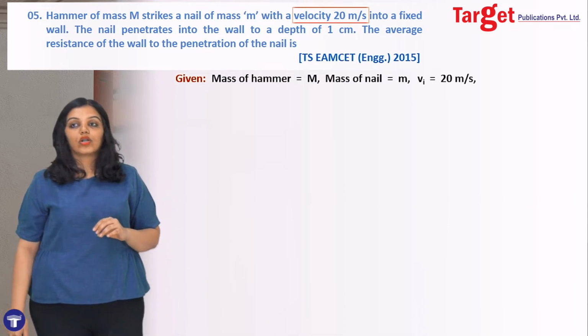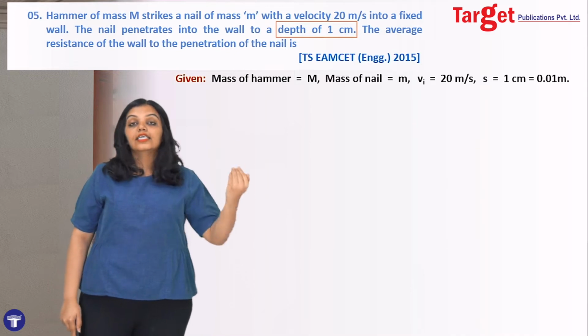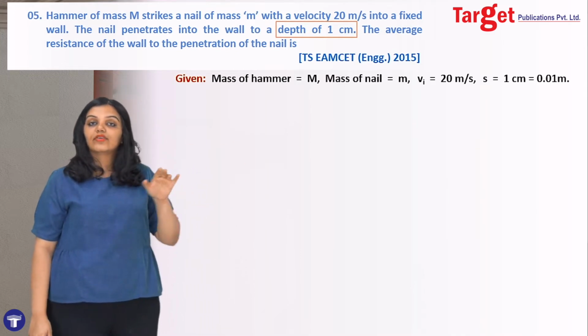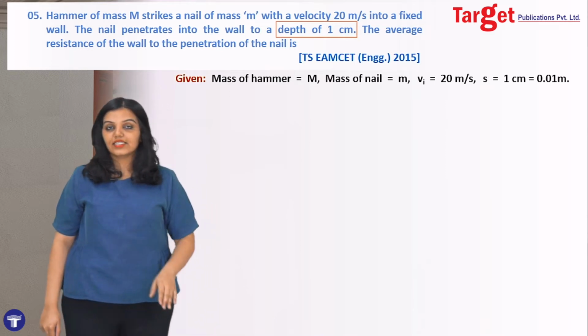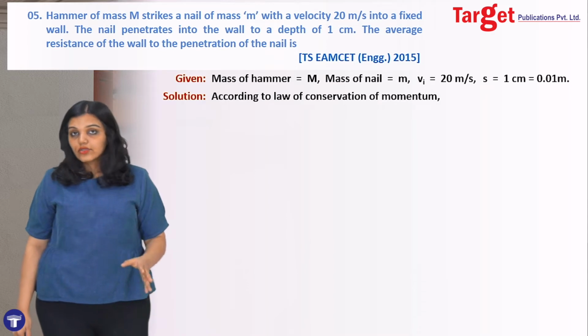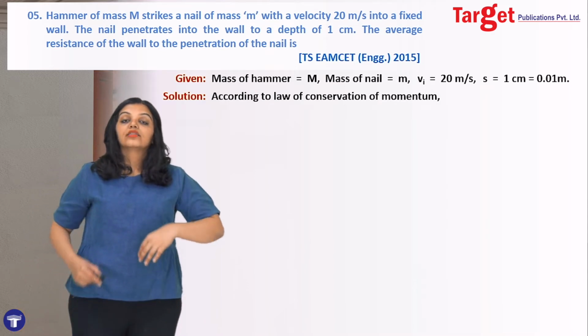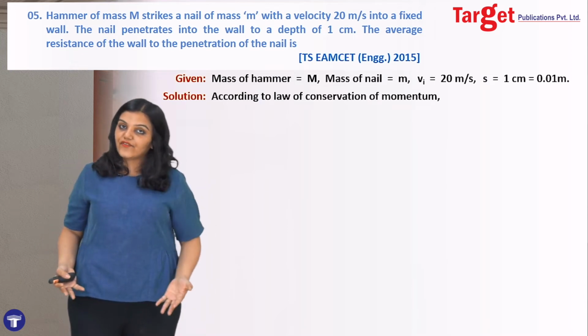So let's write down what we know. We also know that the distance travelled by the nail into the wall is 1 centimeter, which I will convert to SI units, and that is nothing but 0.01 meter. Now I start with the conservation of momentum. According to the law of conservation of momentum, the momentum of the system before the collision should be equal to the momentum after the collision.